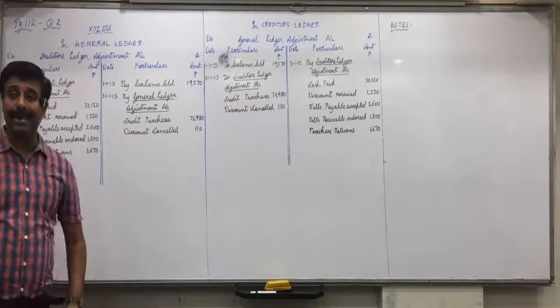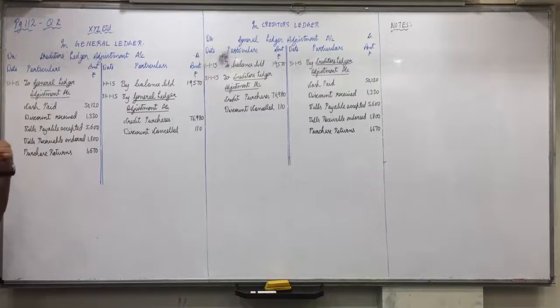Did you understand this? Does it affect creditor account? It will have no effect. So write down the notes, and in the notes I need to write bills dishonored will have an effect, but honored will have no effect. Write down the notes, bills payable honored rupees 5,000. And below that, write down the journal entry, bills payable account debit to cash account. Okay, bills payable to cash, so it will have no effect.